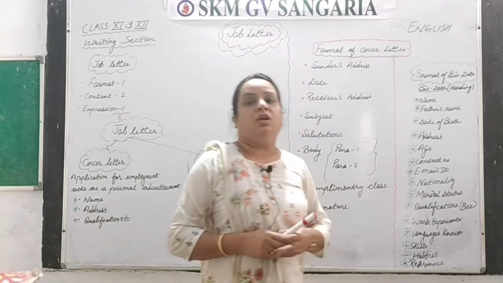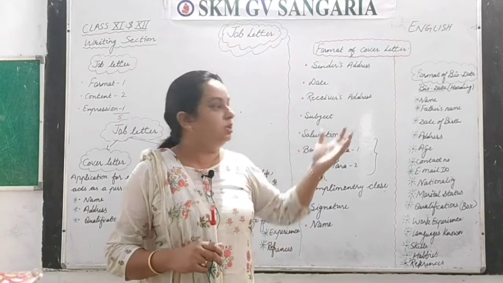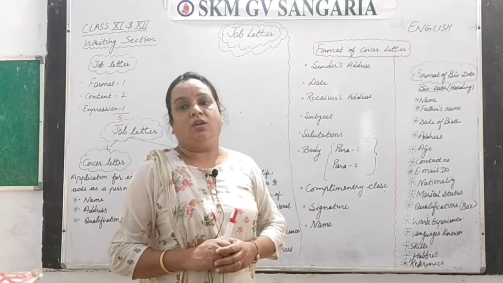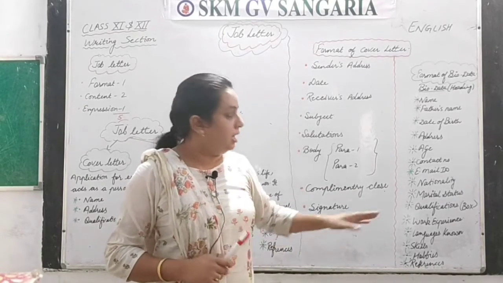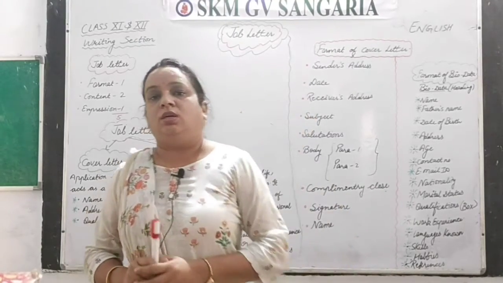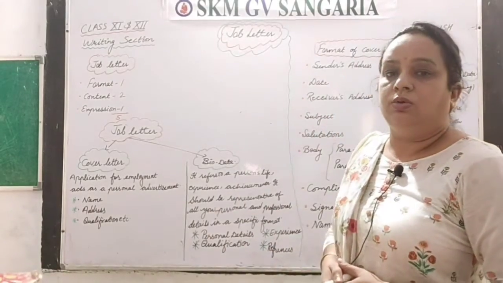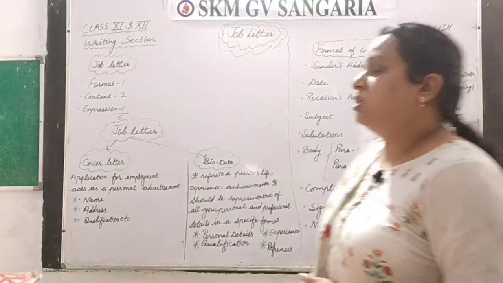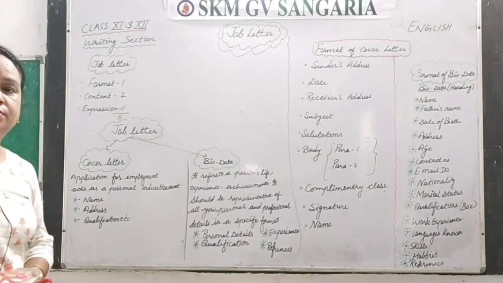In the end you write a declaration that the details you are giving are authentic, with your name and signature at the end of the biodata. So that's all about the format of the cover letter and the biodata. Just take a screenshot of this and note it down in your notebook.